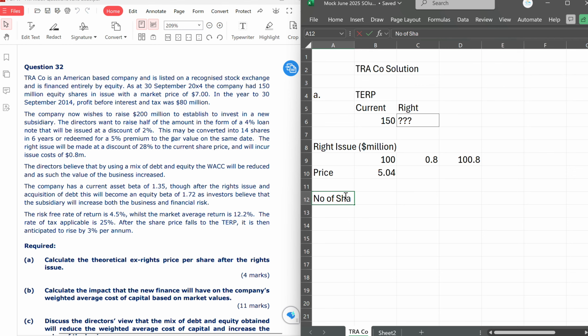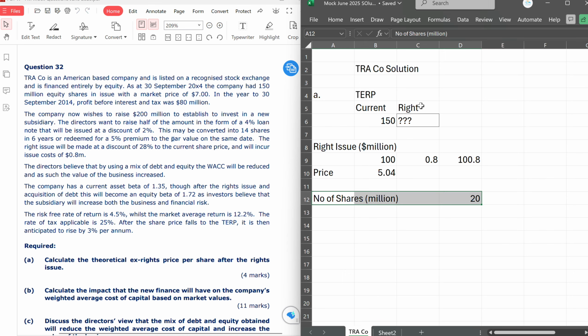So the number of shares, in order to achieve that total amount, will be 100.8 divided by the issue price, which means we need 20 million shares to achieve that lump sum of money.